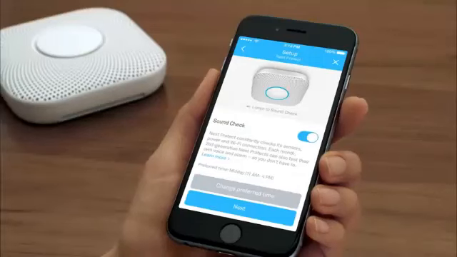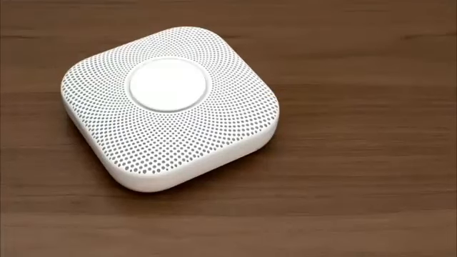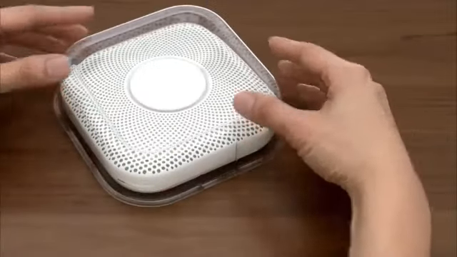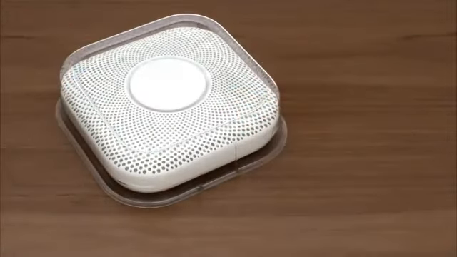After you're finished adding all your Nest Protects to your Nest account, you'll choose Sound Check settings. This lets your Nest Protects automatically test their voice and alarm once a month. Like all smoke alarms, Nest Protect works best when it's dust-free. You can use the plastic cover it came packed in to keep dust out until you're ready to install.